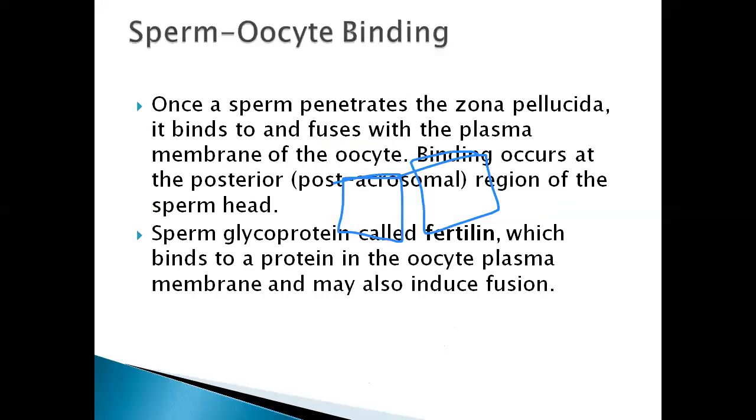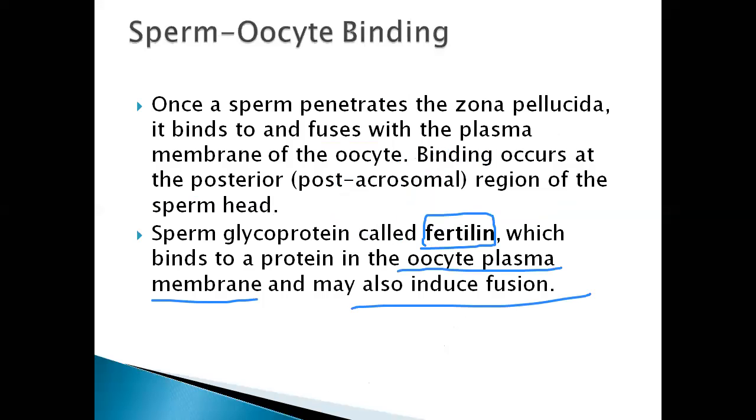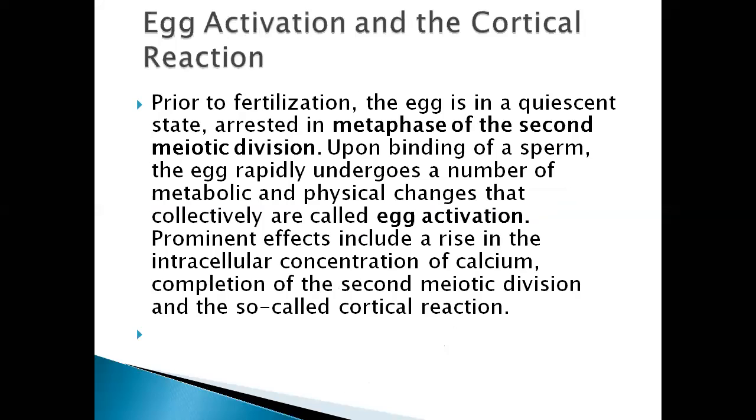So that path is formed. That's what they are saying. Okay. So the post-acrosomal region of the sperm head has the sperm glycoprotein called fertilin, which binds to a protein in the oocyte plasma membrane and may also induce the fusion. Fusion of what? Male pronucleus and female pronucleus.